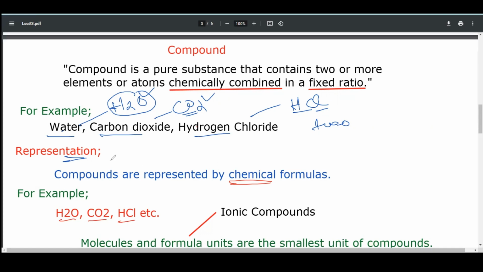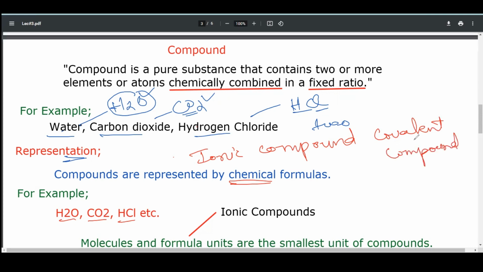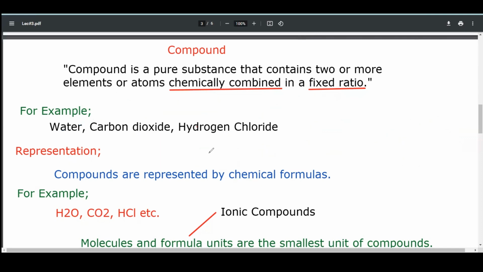How we write these chemical formulas, and how we name these compounds, we will discuss in detail later in the topics on ionic compounds and covalent compounds. Now you only have to remember that compounds can be represented by chemical formulas, for example, H2O, CO2, HCl.